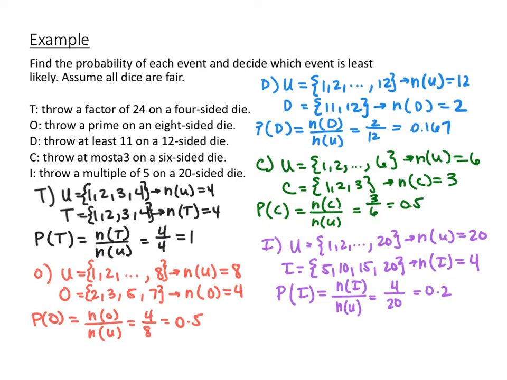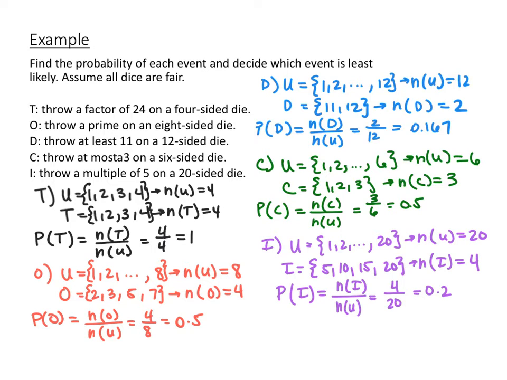And then the last one, throwing a multiple of 5 on a 20-sided die. Our sample space is the integers 1 through 20, so 20 total possible outcomes, and throwing a multiple of 5, that'd be 5, 10, 15, 20, so there are 4 outcomes in our event. So the probability of throwing a multiple of 5 on a 20-sided dice is 4 out of 20, or 0.2.